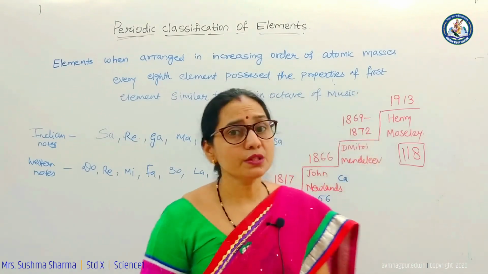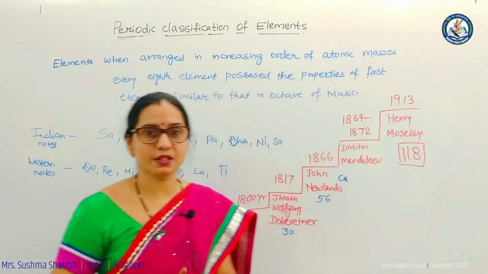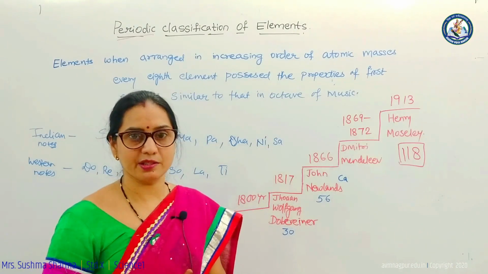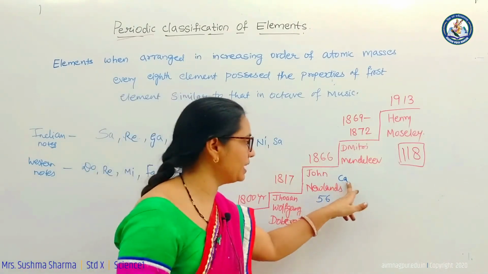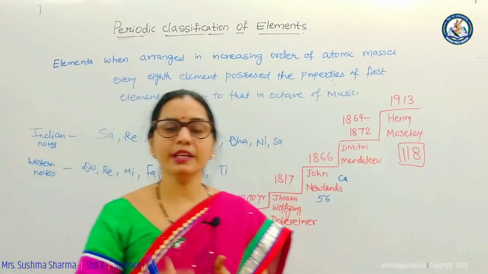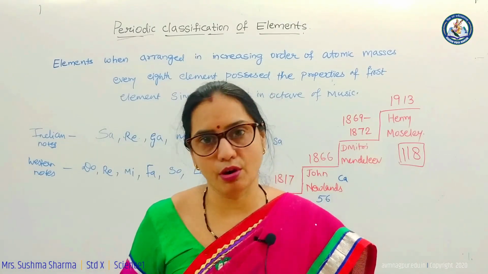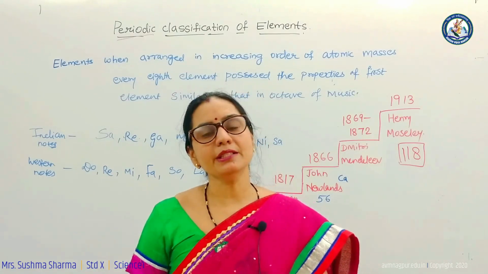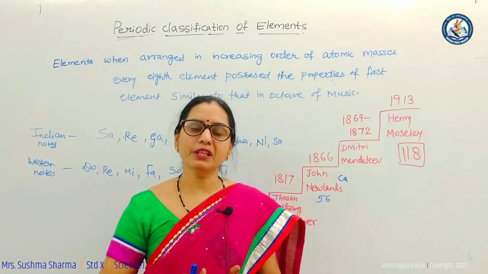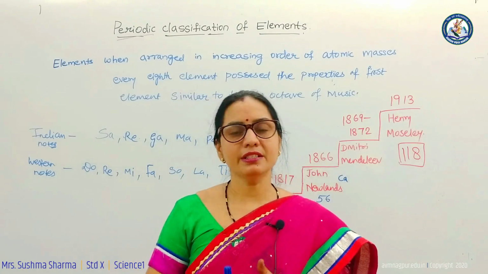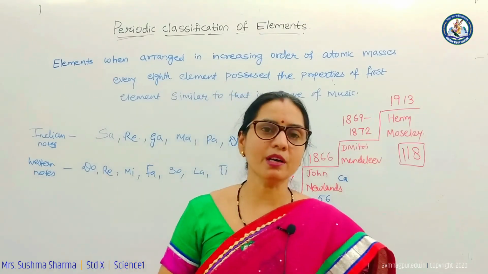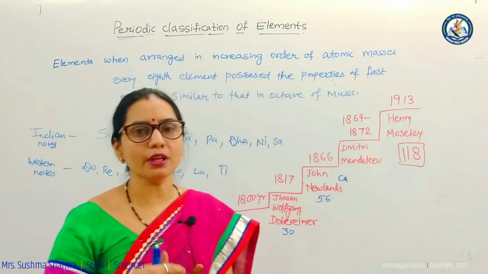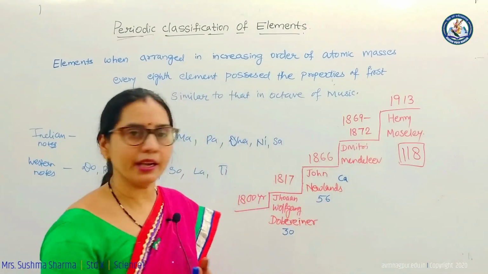But this was not 100% successful. There were certain limitations, because this law was applicable only up to calcium. Later on the elements didn't follow this law. So again many scientists started working with the same procedure, considering the fundamental property as the atomic mass of the elements, and they worked on this table again and again.